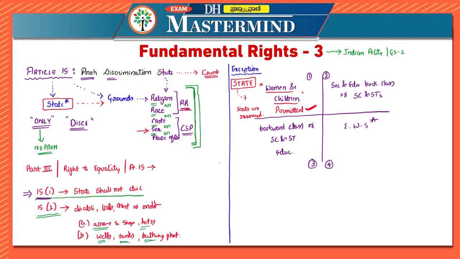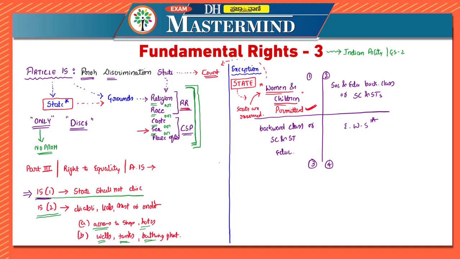That is permitted for the state. So this is an exception. If the state has made special provisions for women and children, that cannot be questioned. In that context you cannot go to court, because it is an exception mentioned in the article itself. Now what is the second one?